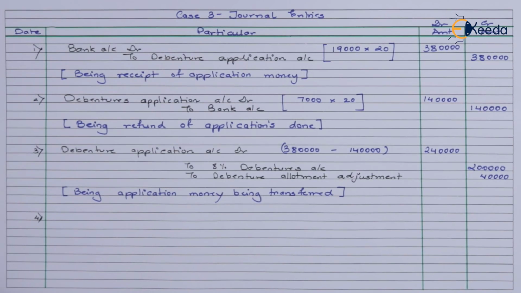Now, once this is done, we have to go ahead and mention the allotment due entry. Now, when it comes to allotment due, we understand that there is discount on this application, or rather in this case study. So we'll take the discount also into consideration.